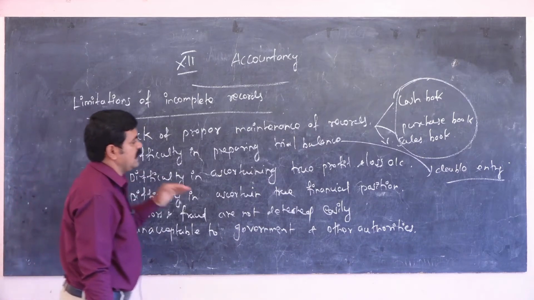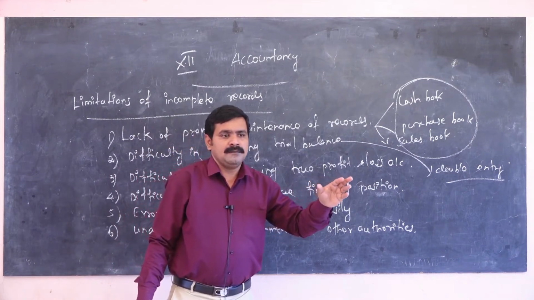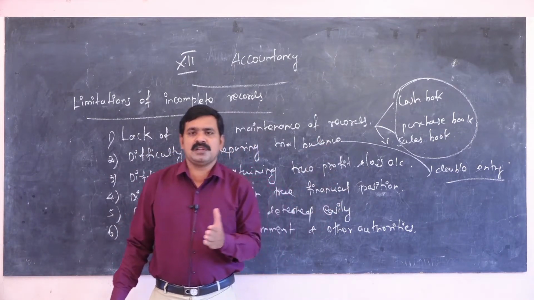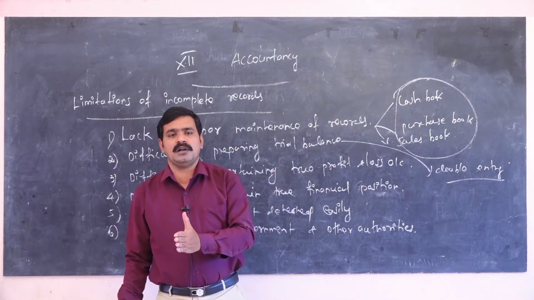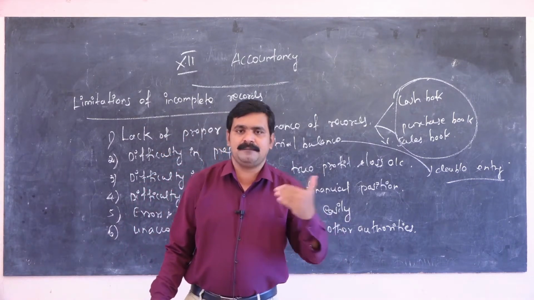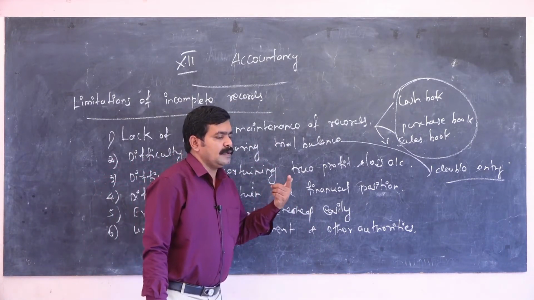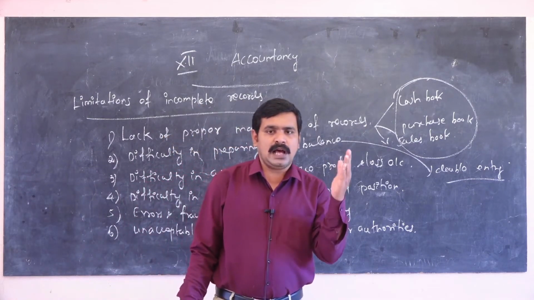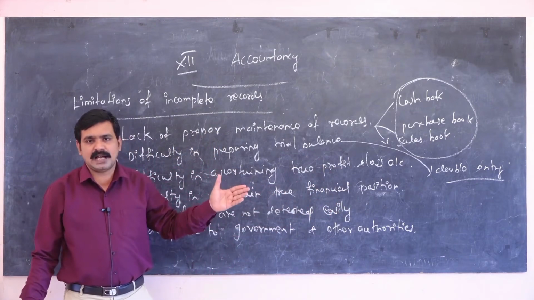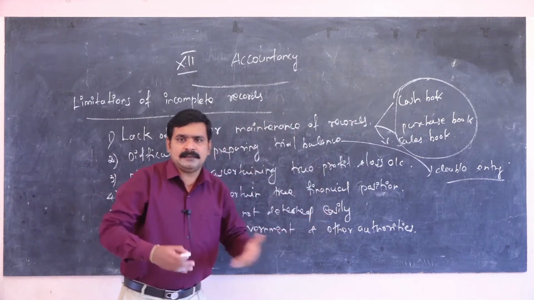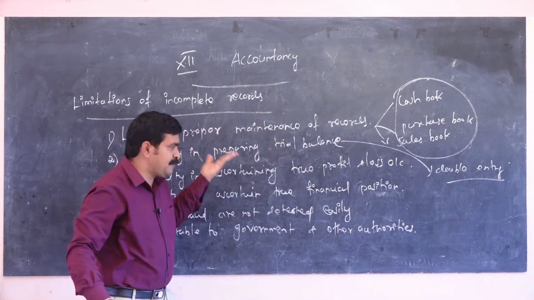Difficulty in ascertaining true profit and loss. In the double entry system, every proprietor wants to know the true profit and loss, so they can know the correct financial statement. In the single entry system, the proprietor does not know the profit and loss because they do not have basic records and the trial balance is not prepared.